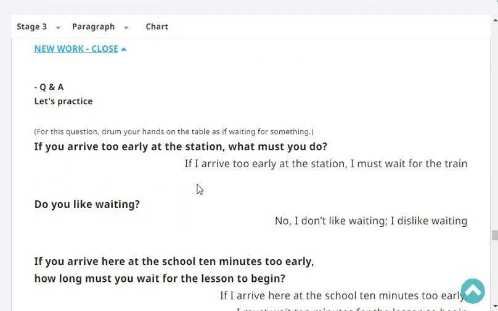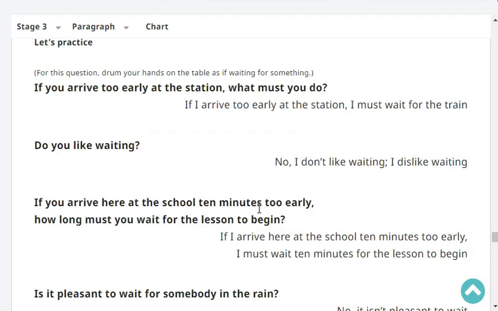Do you like waiting? No, I don't like waiting. I dislike waiting. If you arrive here at the school 10 minutes too early, how long must you wait for the lesson to begin?